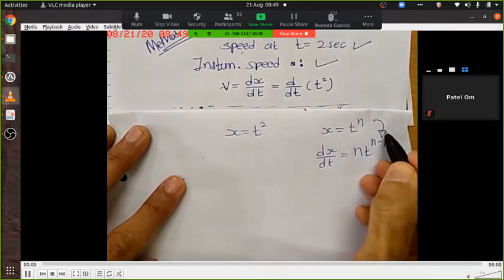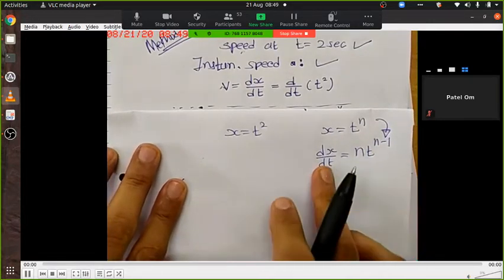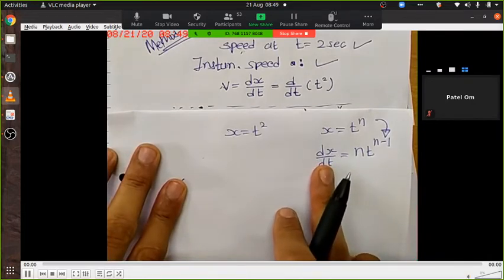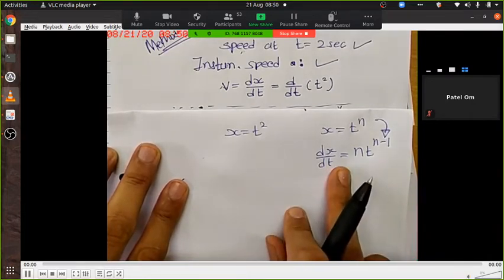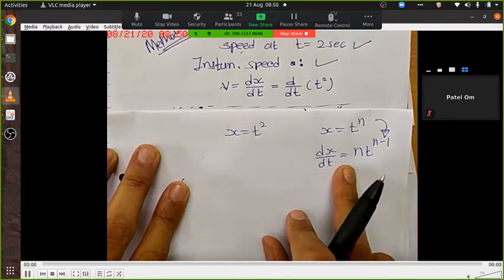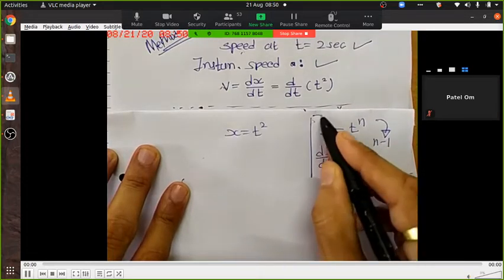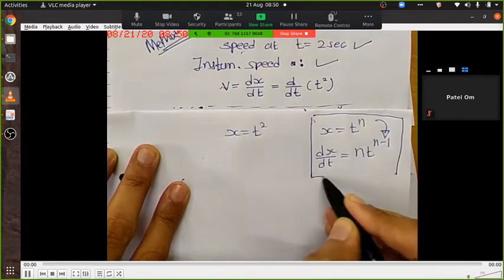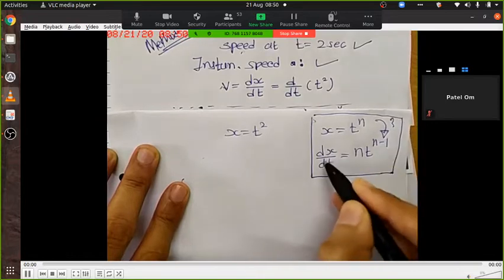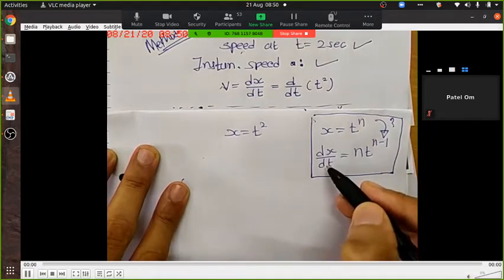How? There is no proof of this equation for you to study. Maths group students will be studying it later on in calculus. For all of us right now, how this formula has come, there is no derivation, it is not in the syllabus, nor do you need to know.